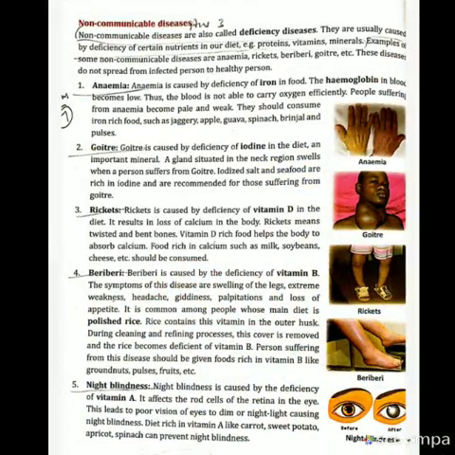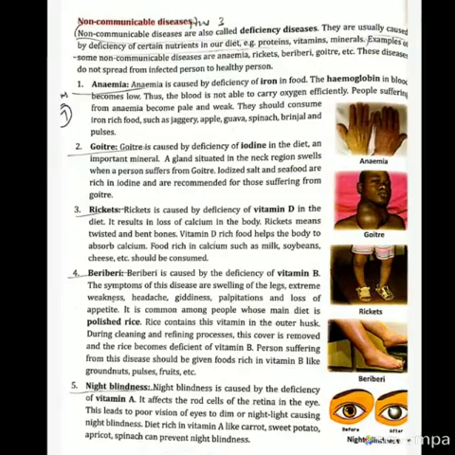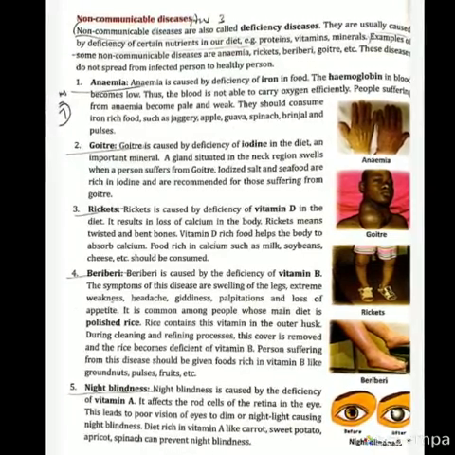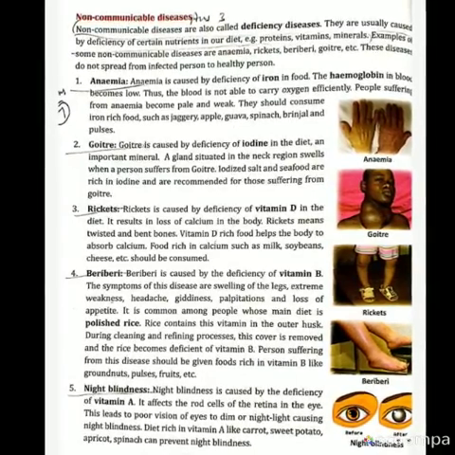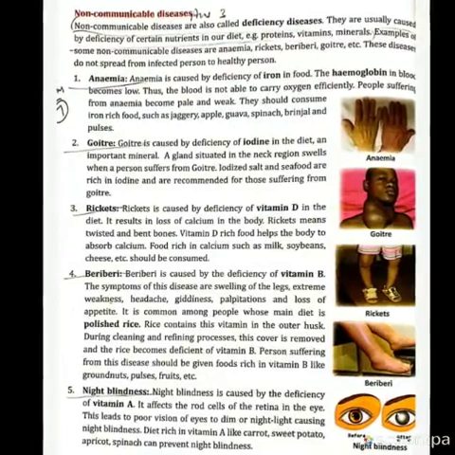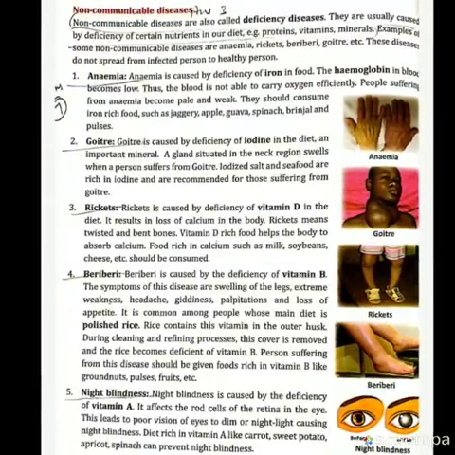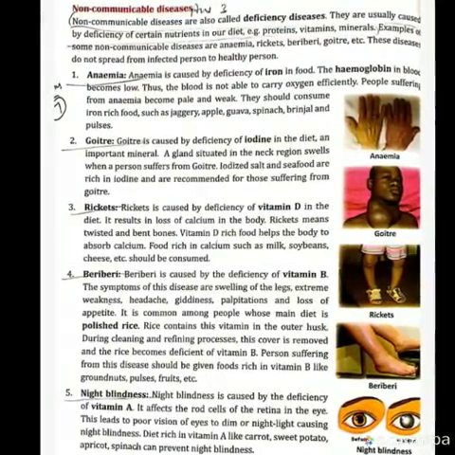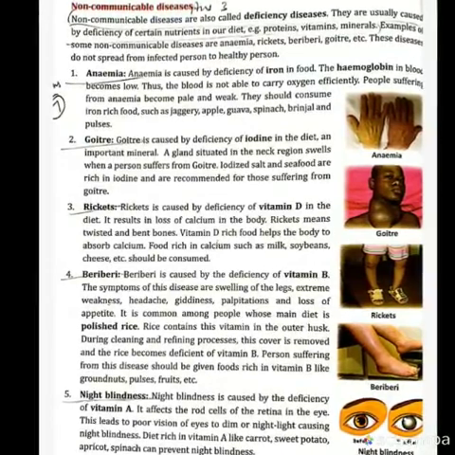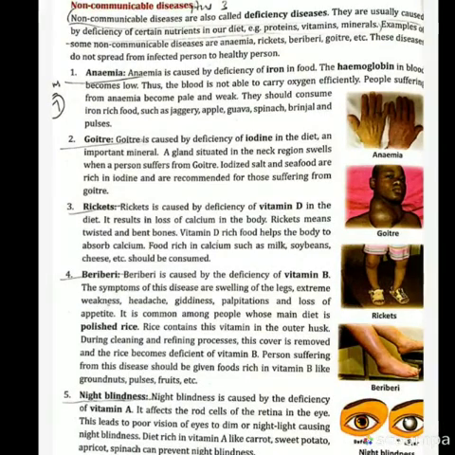Now the last topic of this chapter, that is non-communicable diseases. We can call them deficiency diseases also. It means the diseases which are caused by the deficiency of nutrients in our body are called non-communicable diseases. Nutrients, you remember, like vitamins, proteins, carbohydrates, minerals, etc. If we are not taking our food properly, then we will face these types of diseases. And these diseases do not spread from one person to another person like communicable diseases.